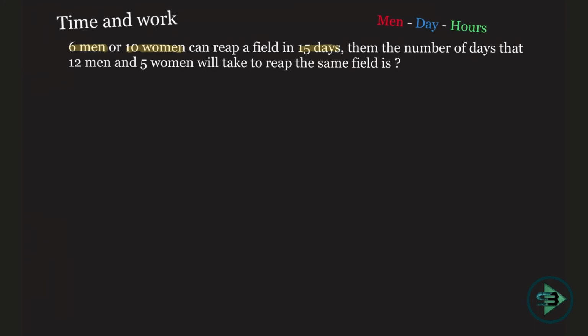Then the number of days that 12 men and 5 women. Okay, and that's where it is a variation. They are giving you "or" and asking you "and" to reap the same field. Okay, and that's where you will think, how will I start with the problem?